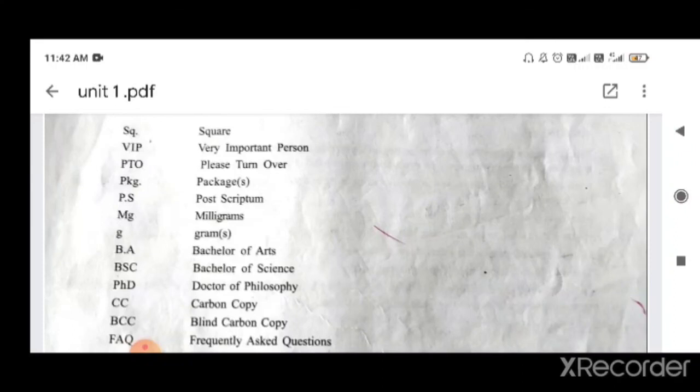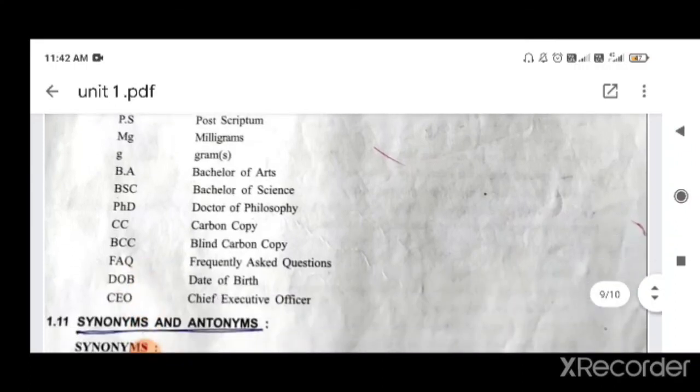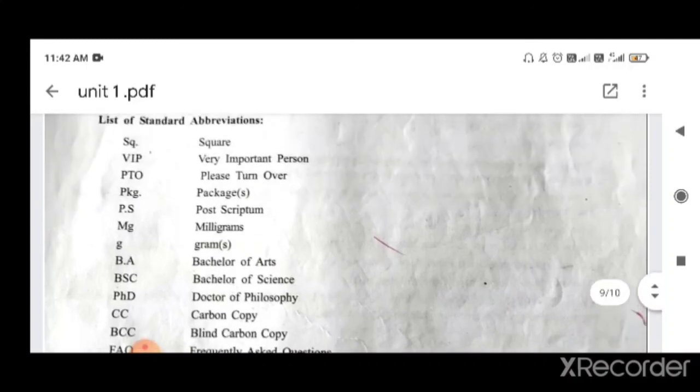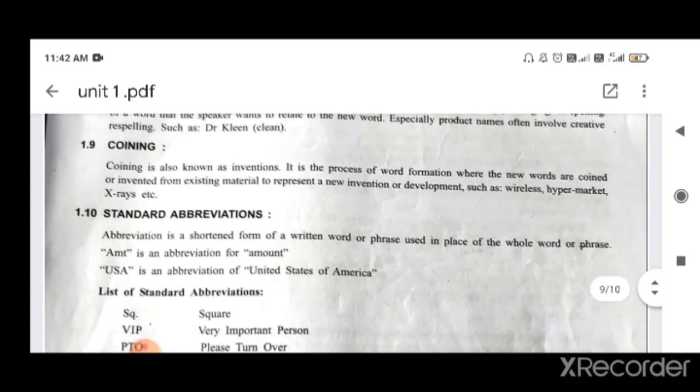So CC for carbon copy. Okay, so these are the terms also used in computers. BCC, blind carbon copy. FAQ, frequently asked questions. Okay, DOB, when you are asked to write your DOB, that is date of birth. CEO, that means Chief Executive Officer. So like that there are many abbreviations, standard abbreviation.